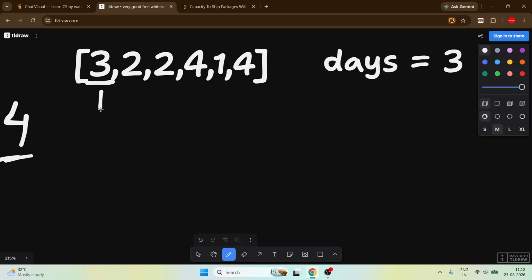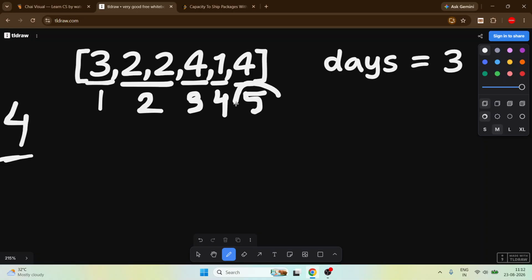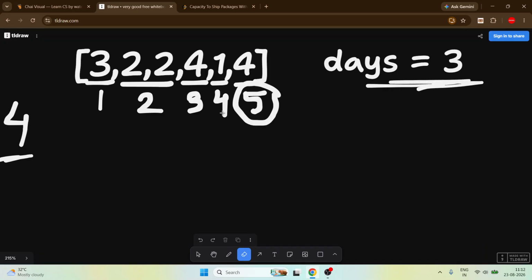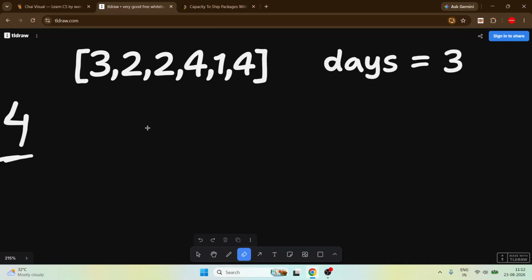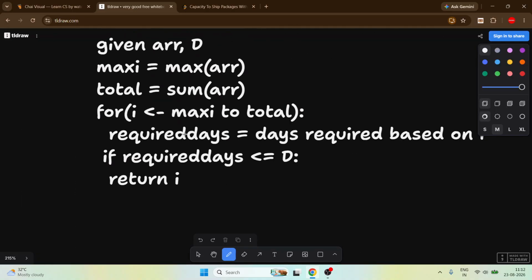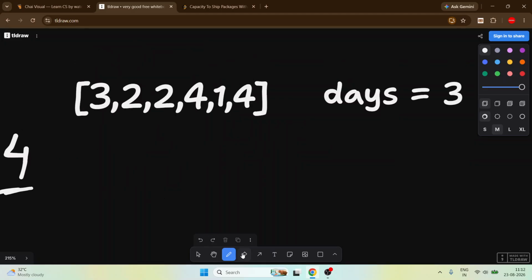This 3 will go into day 1, this 4 into day 2, this 2 and this 4 into day 3, this 1 into day 4, and this 4 into day 5. So at the end we need 5 days. Is it less than or equal to 3? No, it is not. So we increase it. We are using a for loop from this 4 to 16.